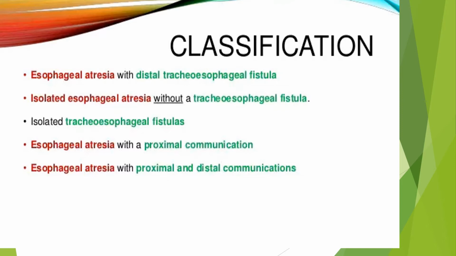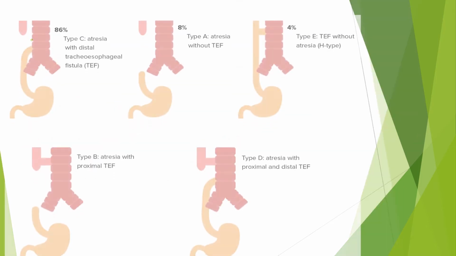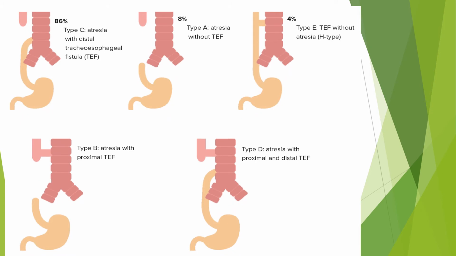When we see the classification of tracheoesophageal fistula, there are different classifications. From this: esophageal atresia with distal tracheoesophageal fistula, isolated esophageal atresia without a tracheoesophageal fistula, isolated tracheoesophageal fistula, esophageal atresia with a proximal communication, and esophageal atresia with proximal and distal communication. As we see on the image, the most common type of tracheoesophageal fistula is type C. That means esophageal atresia with distal tracheoesophageal fistula.